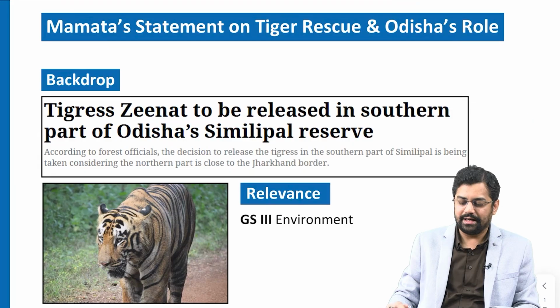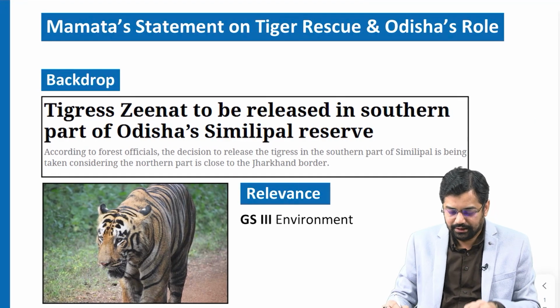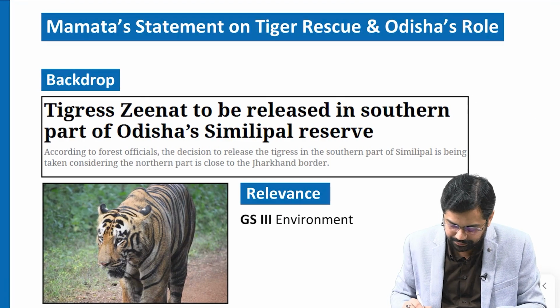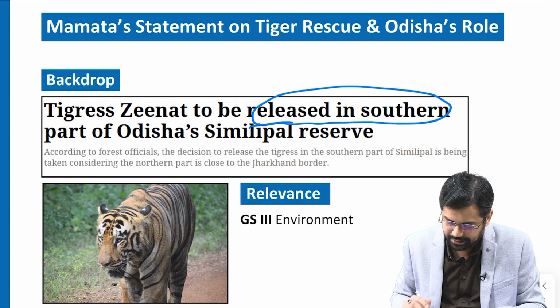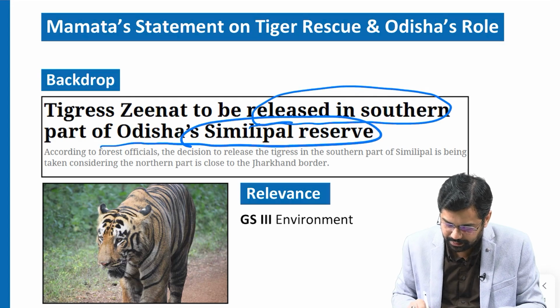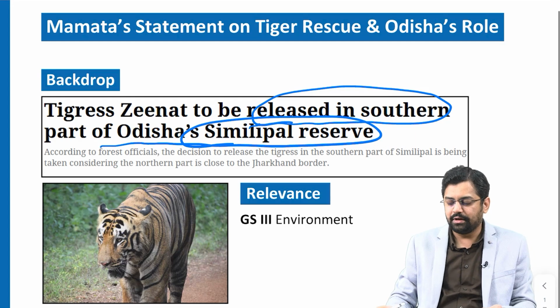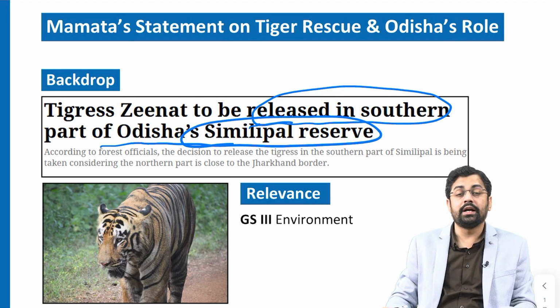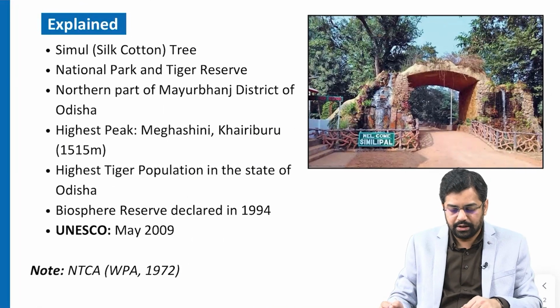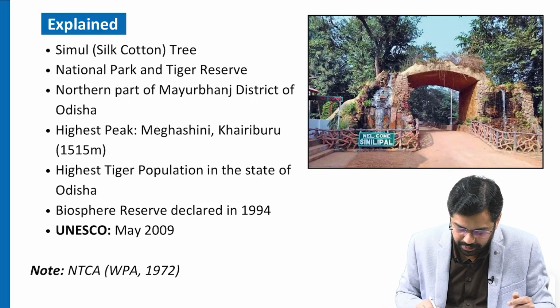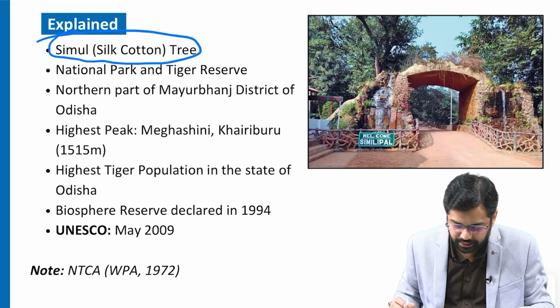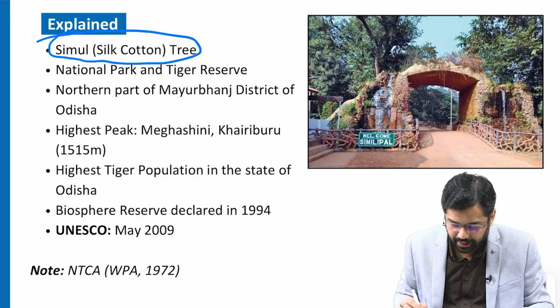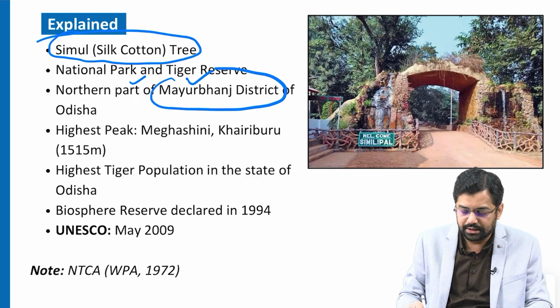Okay. So, moving to the next and the last topic of today's discussion, Tigress Zenith is going to be released into the southern part of Odisha's Simlipal reserve. Simlipal reserve, as you know, is a very famous reserve in Odisha, and it also has the highest population of tigers in Odisha, right. What we should know about this reserve is, first, that the name Simlipal has been taken from a silk cotton tree known as Simul, and it is a national park as well as a tiger reserve. It is situated in the Mayurbhanj district of Odisha.